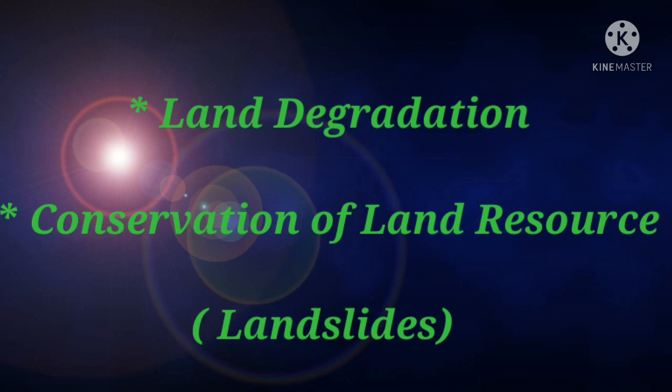So, some of the measures that can be practiced to conserve our land are afforestation, land reclamation, etc. Students, what do you mean by afforestation? Yes, afforestation means planting trees on an area of land in order to form a forest.